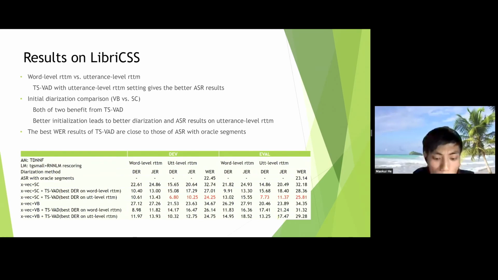And two different initial diarization methods, VB and spectral clustering, are used for decoding.